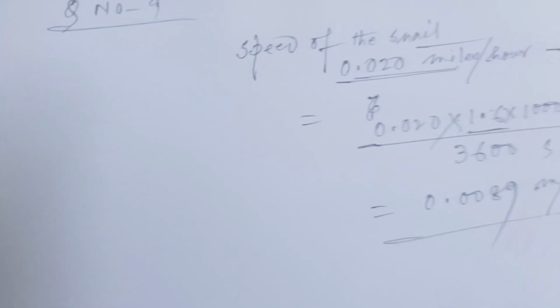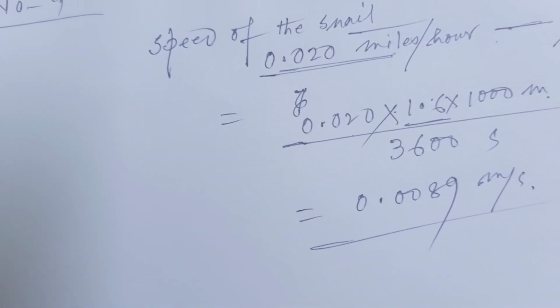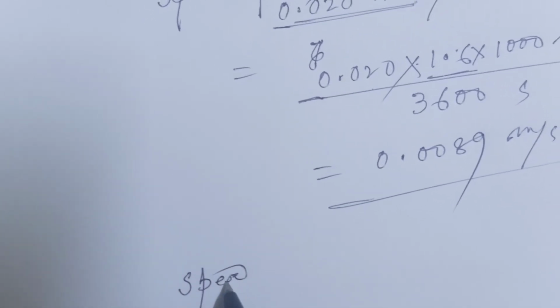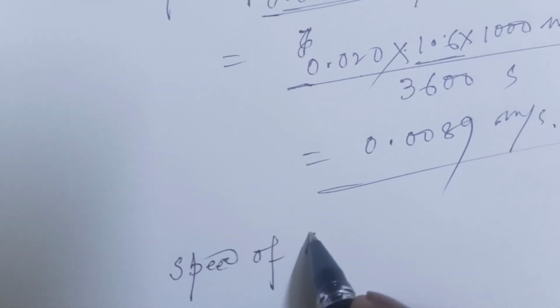So the next one is, you have to find the speed of leopard.